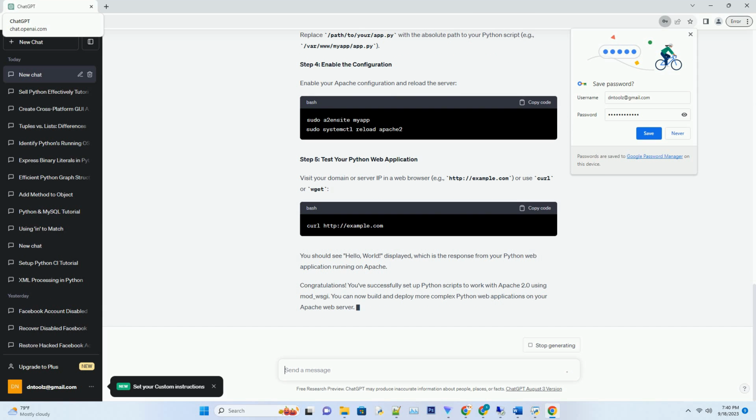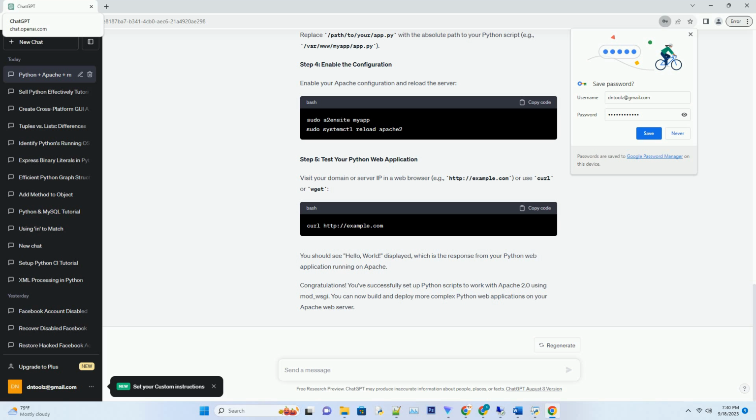Step 2. Create a Python web application. For this tutorial, let's create a simple Python web application. You can use any Python web framework like Flask, Django, or even a basic Python script using CGI. For this example, we'll create a simple Flask application. Step 3. Configure Apache for mod_wsgi.